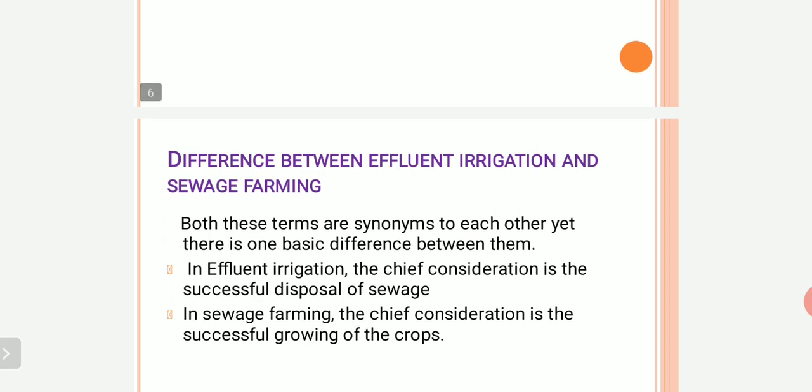Now we are using two terms very rapidly, which are effluent irrigation and sewage farming. Both these terms are synonyms of each other, but yet there is one difference between them. What is this difference?